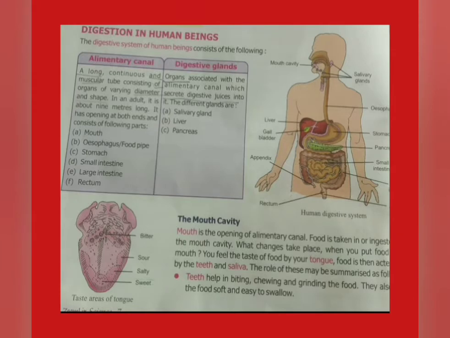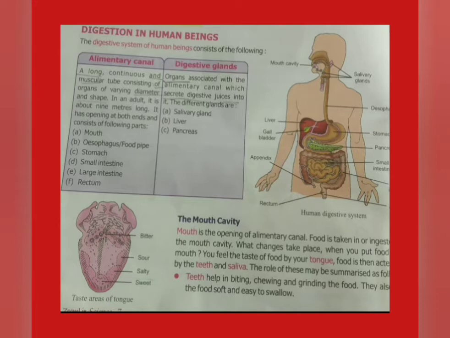The alimentary canal is a long and muscular tube and consists of organs of varying diameter and shape. In an adult, it is about 9 meters long.